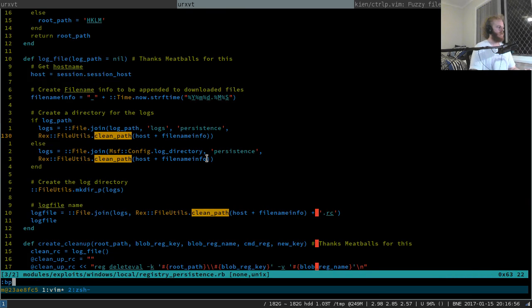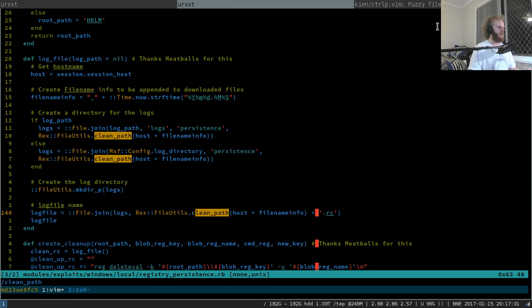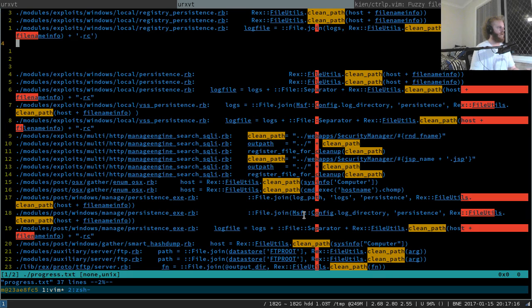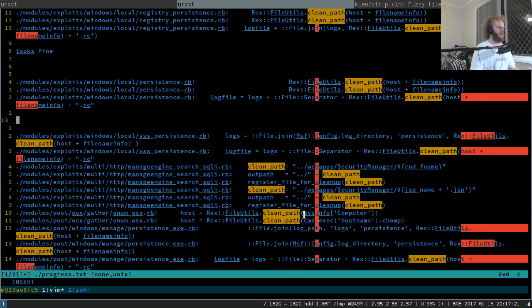So that code's fine. But I think there was another use of clean path in this file, so we should look at that. This one here. Again, clean path was being called with a concatenated appended string as the argument. Therefore, there was no chance for clean path to be mutating stuff. So that is fine. Looks fine. So now we've got Windows local persistence. Again, clean path was being called on some appended stuff. Clean path, some appended stuff. So there's no way that could be relying on the buggy behavior. Looks fine. Run roll 2, and we haven't had to do any work yet.